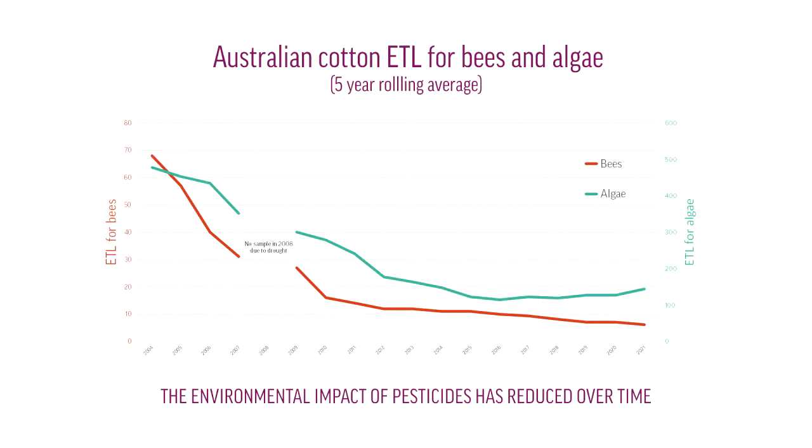To make reporting a little simpler, we've chosen to report the ETL for bees and algae, as they are indicators of the hazard from insecticides and herbicides, respectively.